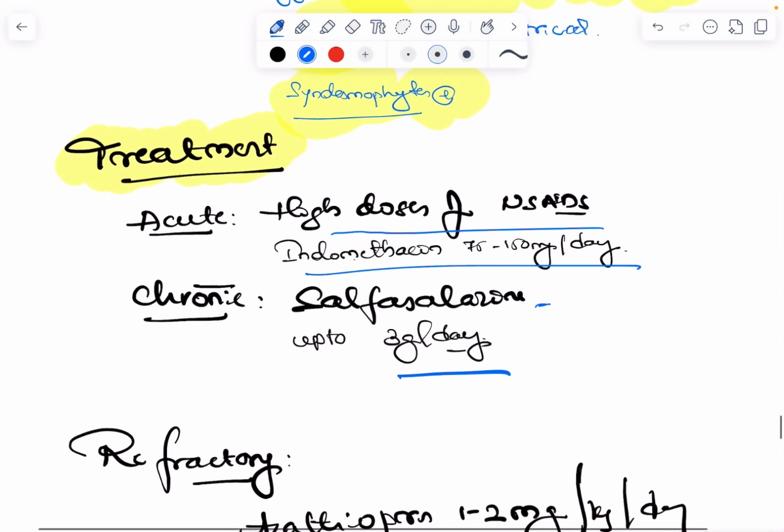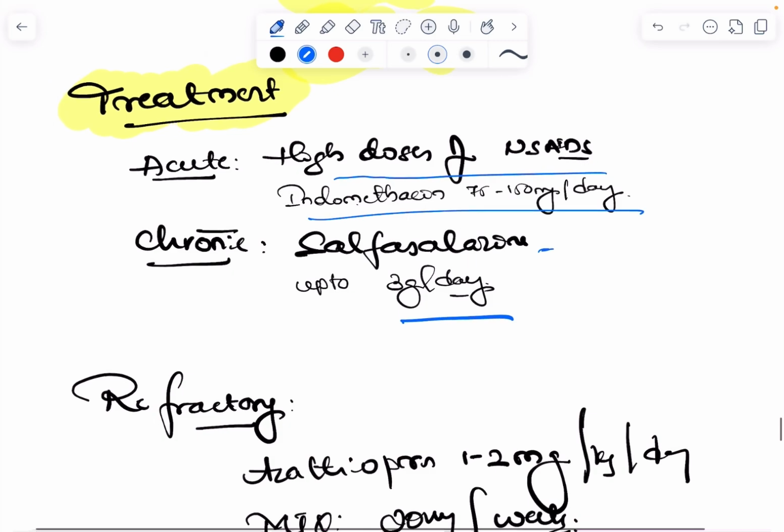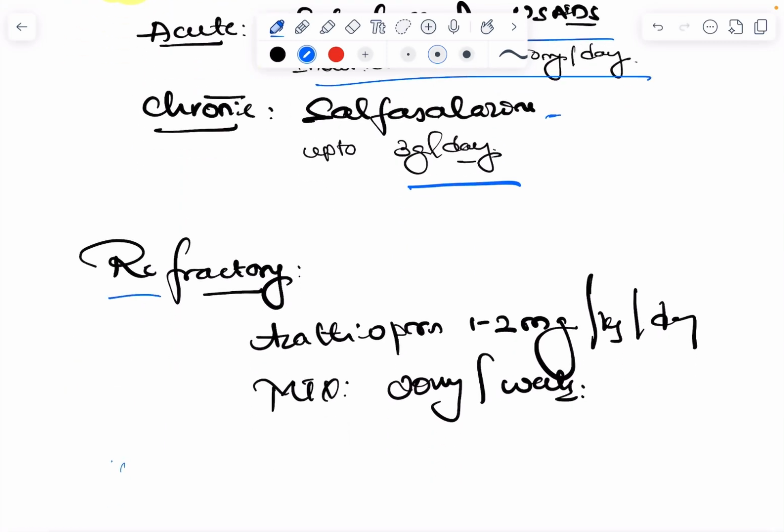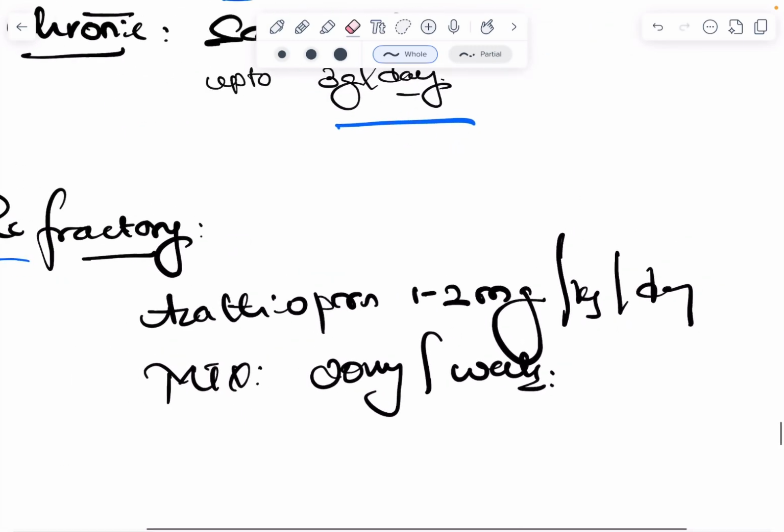Okay, so in refractory cases, when these two above treatments are not effective, or the patient is not responding to NSAIDs and sulfasalazine, we label it as refractory. At that time you have to use azathioprine or methotrexate. Azathioprine dosage is 1 to 2 mg per kg per day. Okay, methotrexate is up to 20 mg per week.